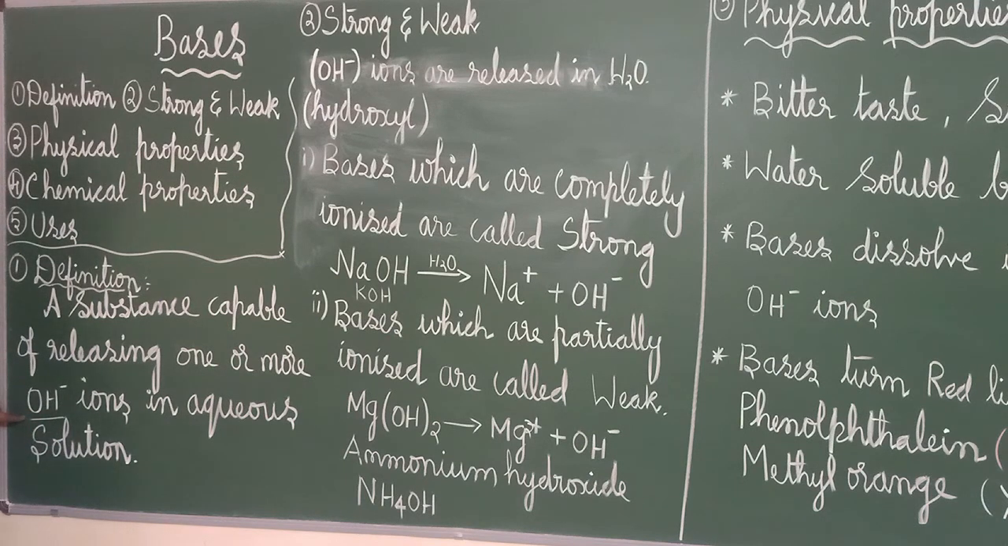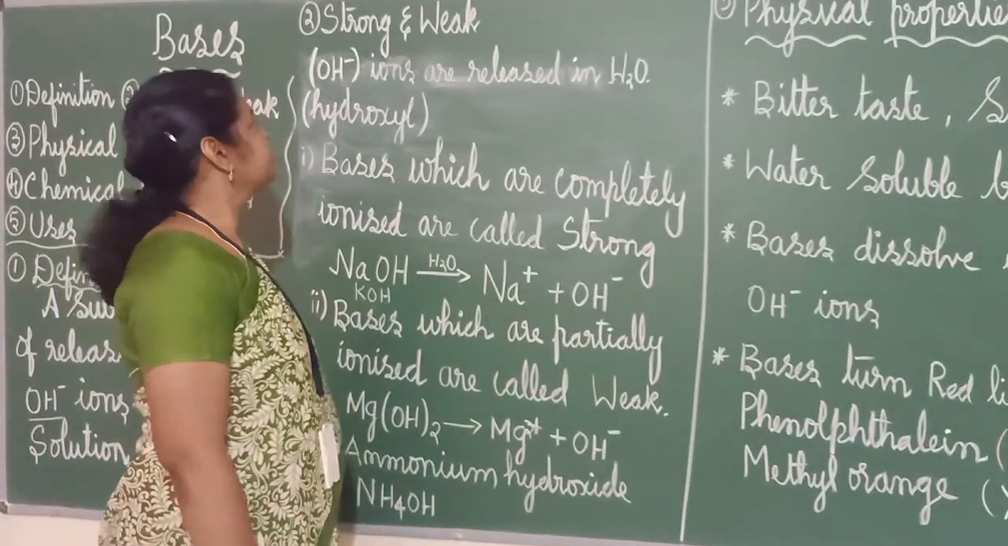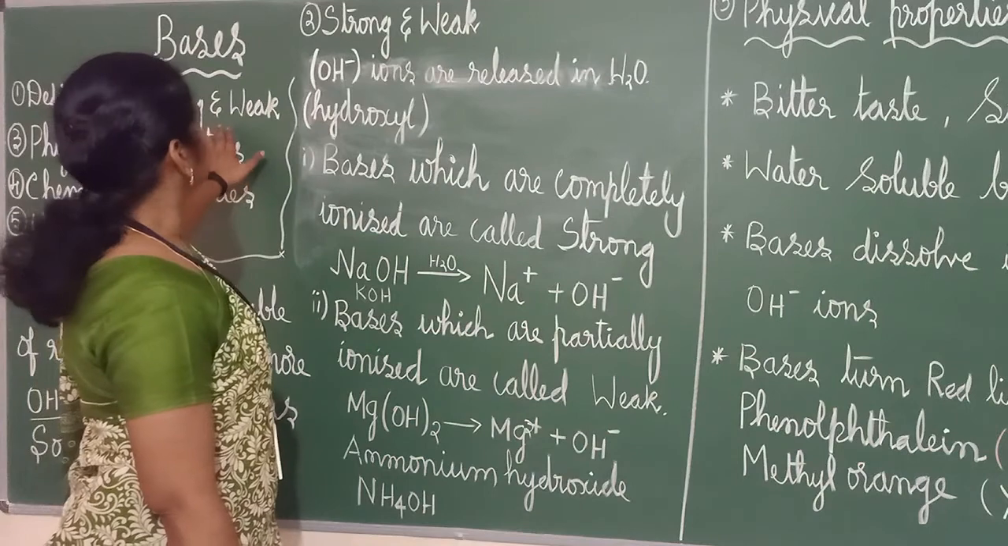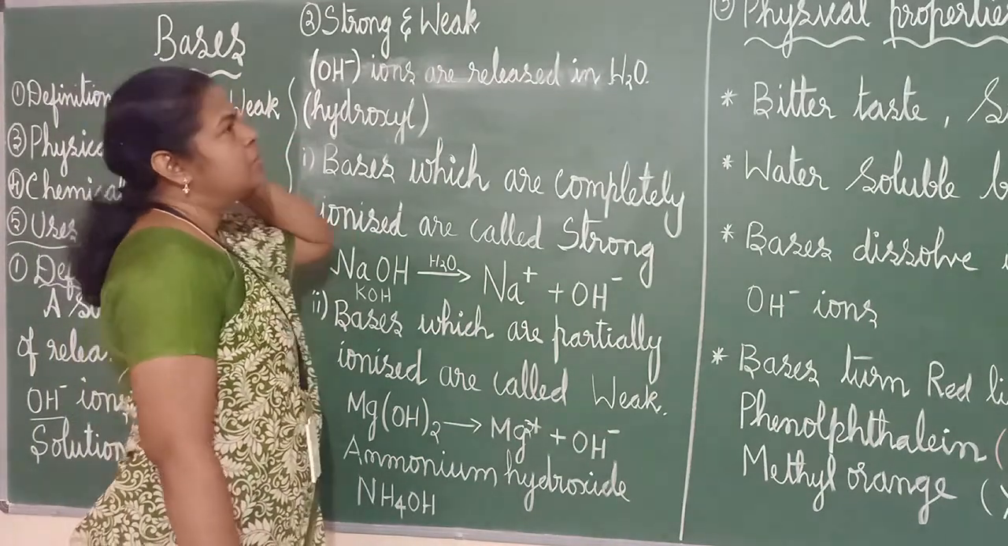In this place we have written H plus in acids, right? So a substance which is capable of releasing one or more OH minus ions in aqueous solution is called as what? Base. Now we will see what is strong base and what is weak base.